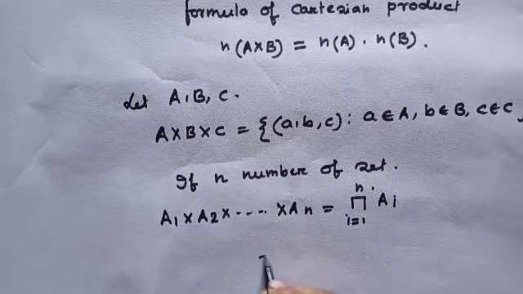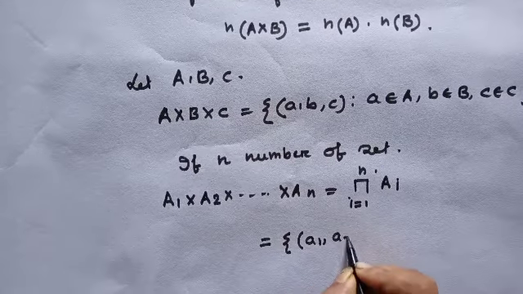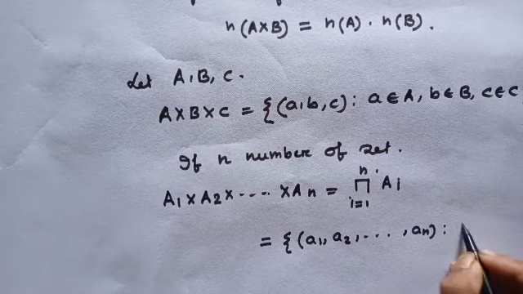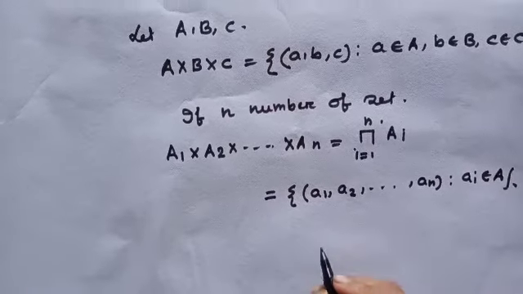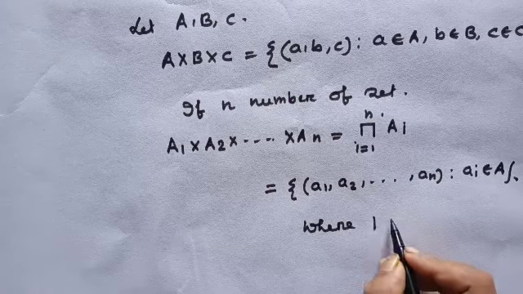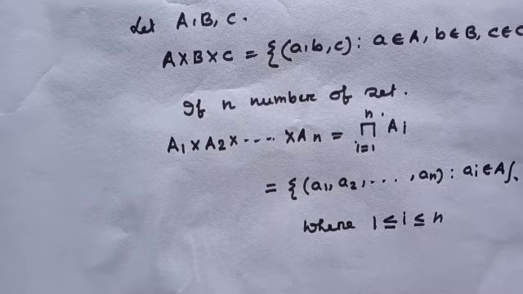That means this will be (a1, a2, dot dot, an), where ai belongs to Ai, where 1 is less than or equal to i less than or equal to n.